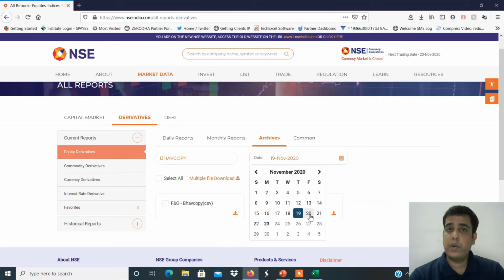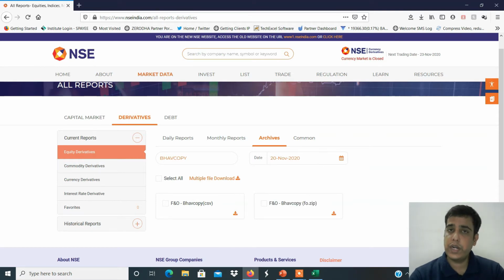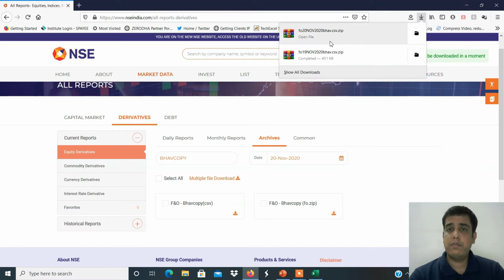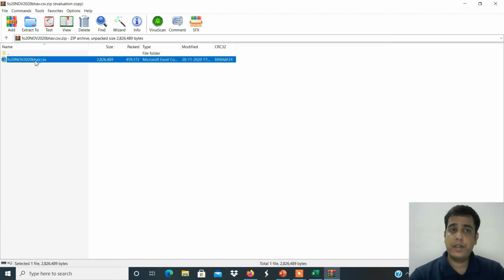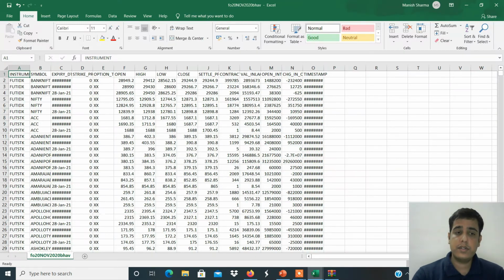You have to select your 20th November date. Just select your 20th November date. Click on this down arrow. And now you are able to see the 20th November file is downloaded. Click on this, open this file, open this Excel sheet. And now you can see this is the 20th November bhav copy file. Same steps we will follow.